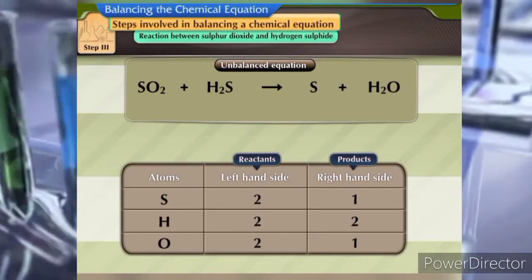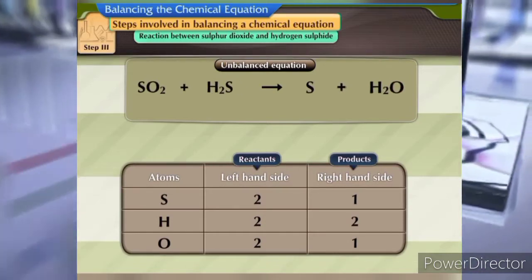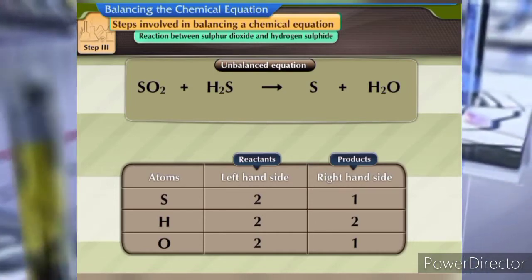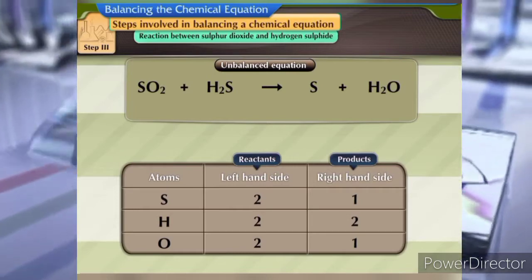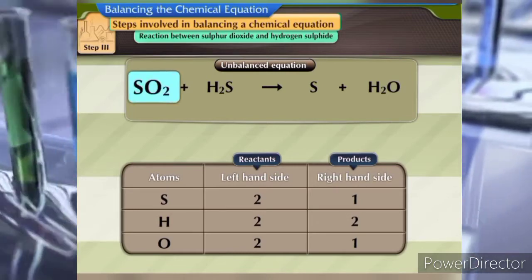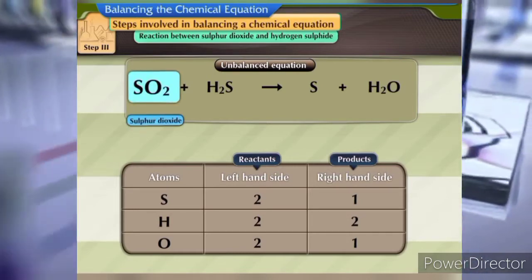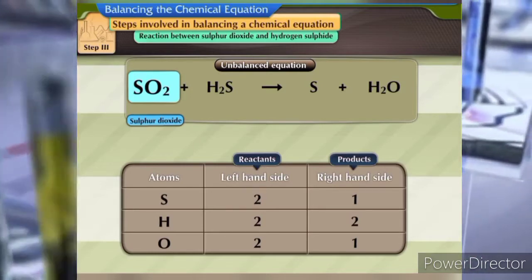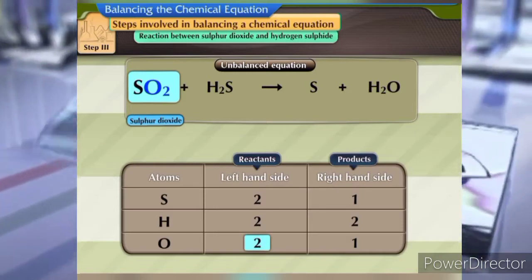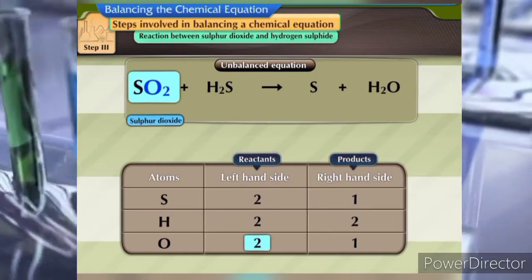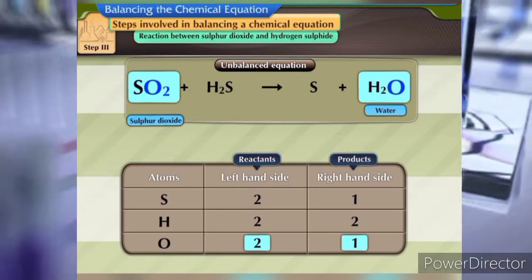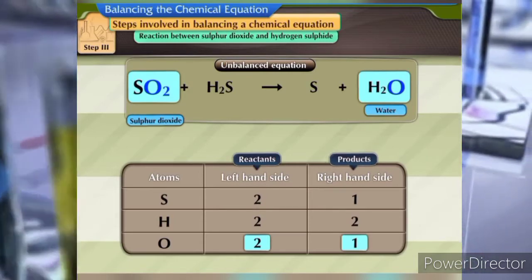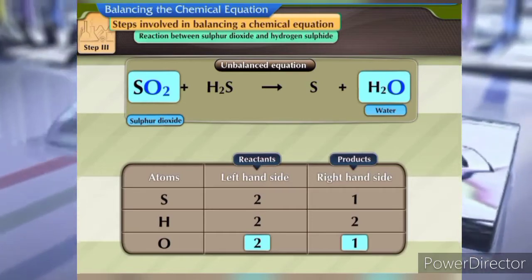Step 3. Choose a reactant or a product that has the maximum number of atoms in it. In this equation, we shall select SO2, that is, sulfur dioxide, and the element oxygen in it. We have seen that there are two oxygen atoms in SO2 on the reactant side and one oxygen atom in H2O, which is on the product side. Try and balance the number of oxygen atoms.